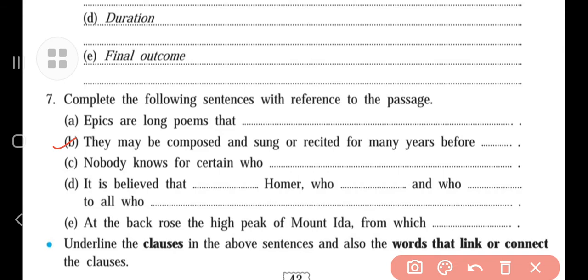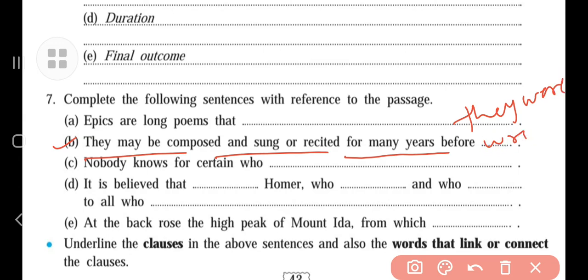Similarly, see what is in the second one. They may be composed and sung or recited for many years. In this sentence, we have to write the remaining part. First, let me tell you the missing part. They may be composed and sung or recited for many years before they were written.